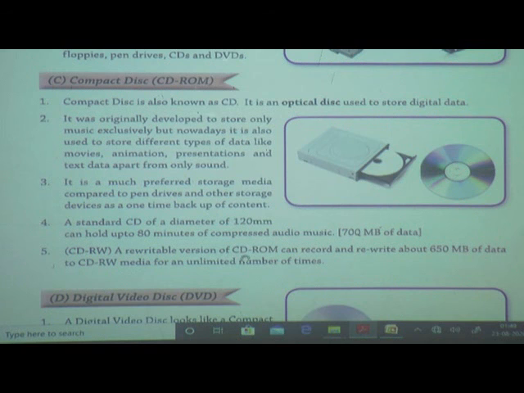A rewritable version of CD-ROM can record and rewrite about 650 MB of data to CD-RW media for an unlimited number of times.